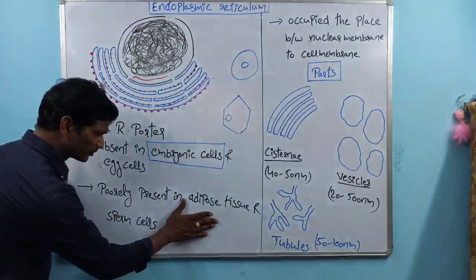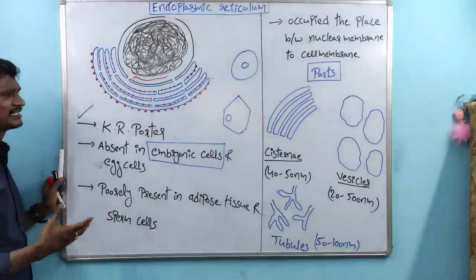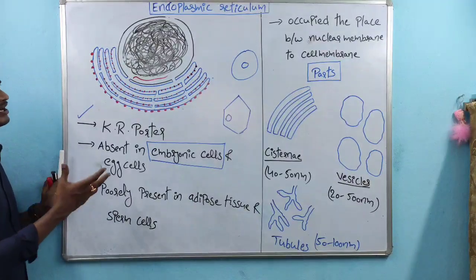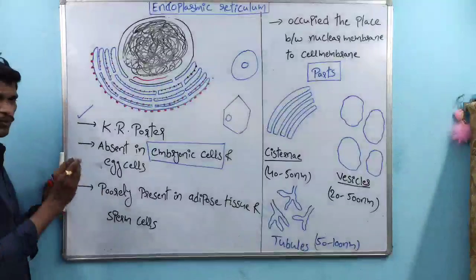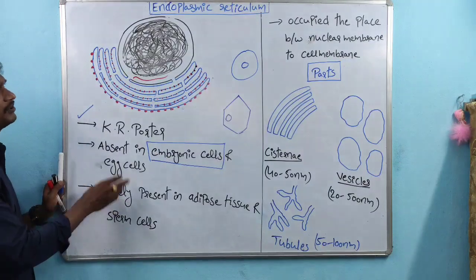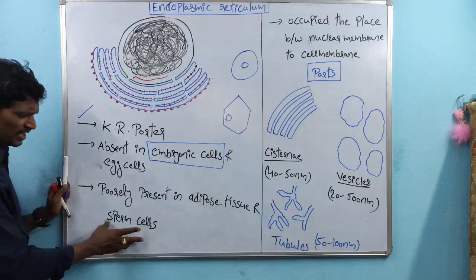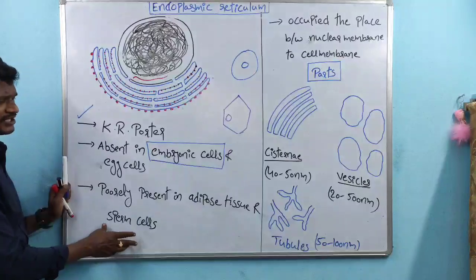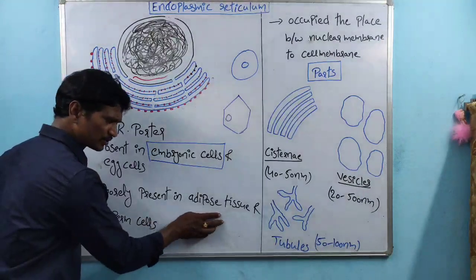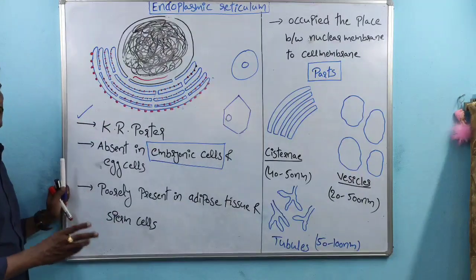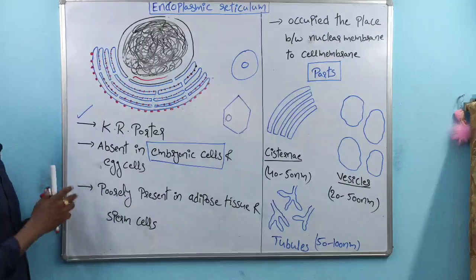That tissue contains poorly developed endoplasmic reticulum. And the sperm cells, which are haploid cells, and adipose tissue both contain poorly developed endoplasmic reticulum.